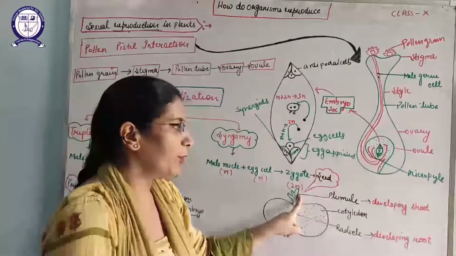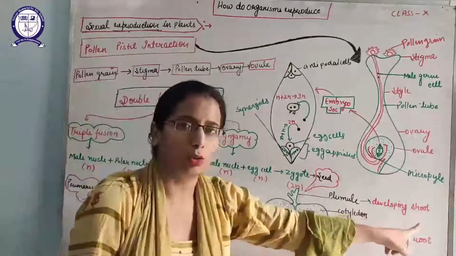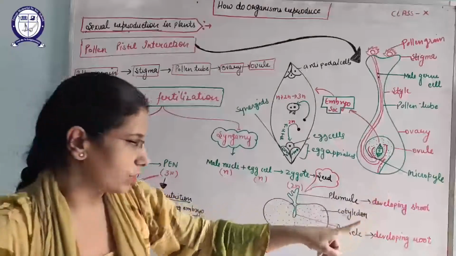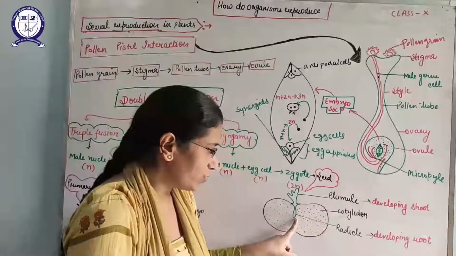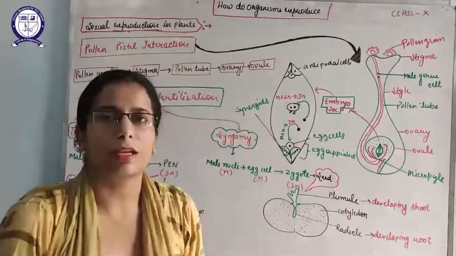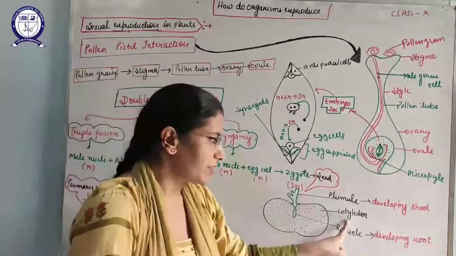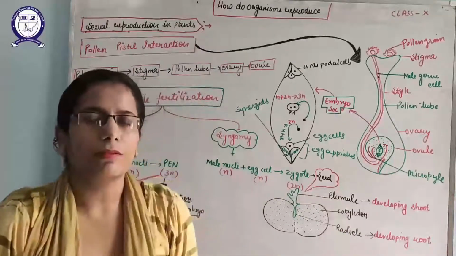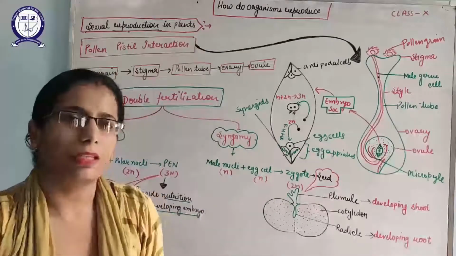This part is known as the plumule, that will develop into the shoot, stem, leaf, branches. And below this part is known as the radicle, that will develop into the root. It will make the complete root system. Then what is the function of cotyledon? Yes, cotyledon will provide the nutrition to the developing plants.